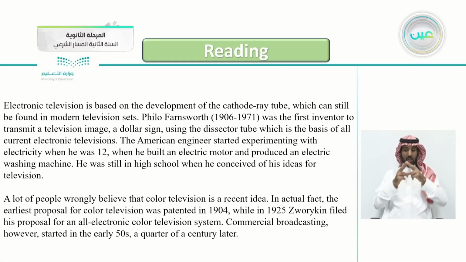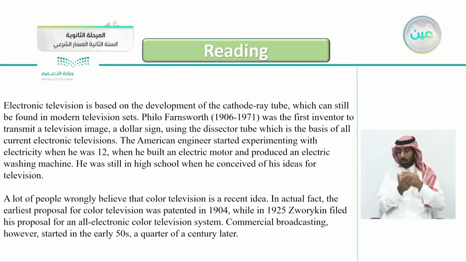Electronic television is based on the development of the cathode ray tube, which can still be found in modern television sets. Philo Farnsworth, 1906 to 1971, was the first inventor to transmit a television image, a dollar sign, using the dissector tube, which is the basis of all current electronic televisions. The American engineer started experimenting with electricity when he was 12, when he built an electric motor and produced an electric washing machine. He was still in high school when he conceived of his ideas for television.